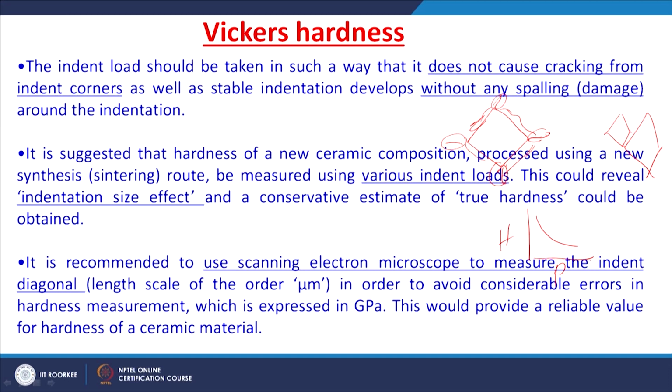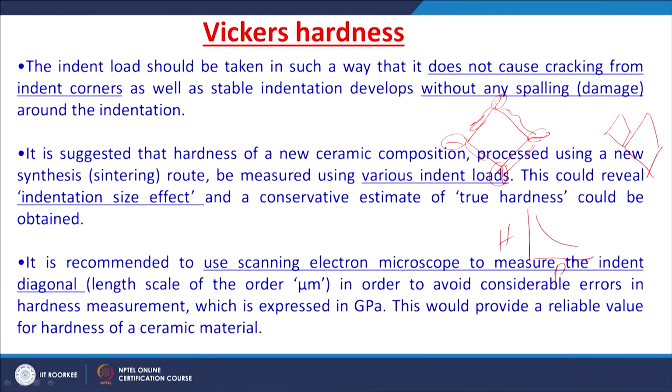It is also recommended to measure the indentation diagonals of the square impression using a scanning electron microscope rather than an optical microscope, so that the lengths are measured very carefully.